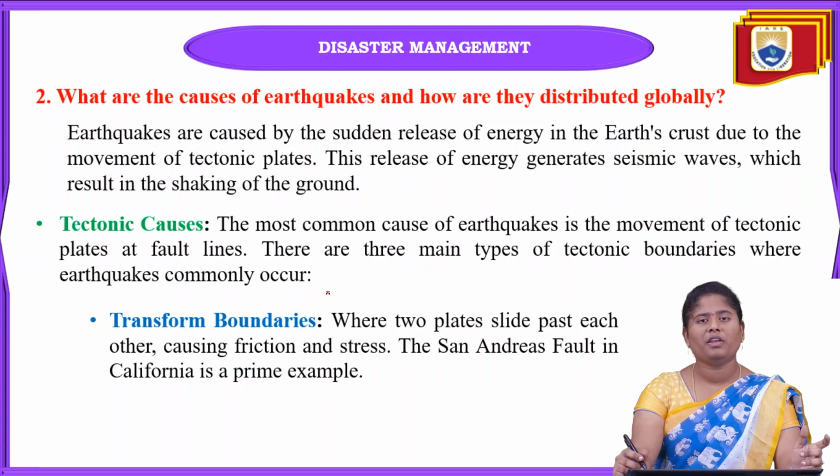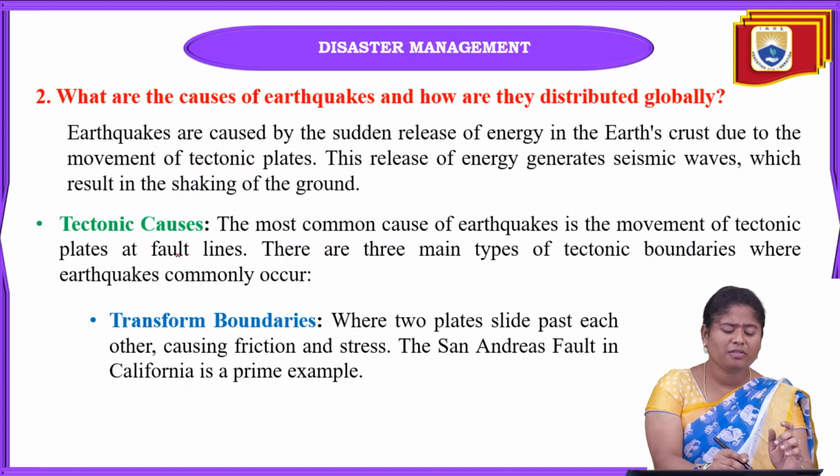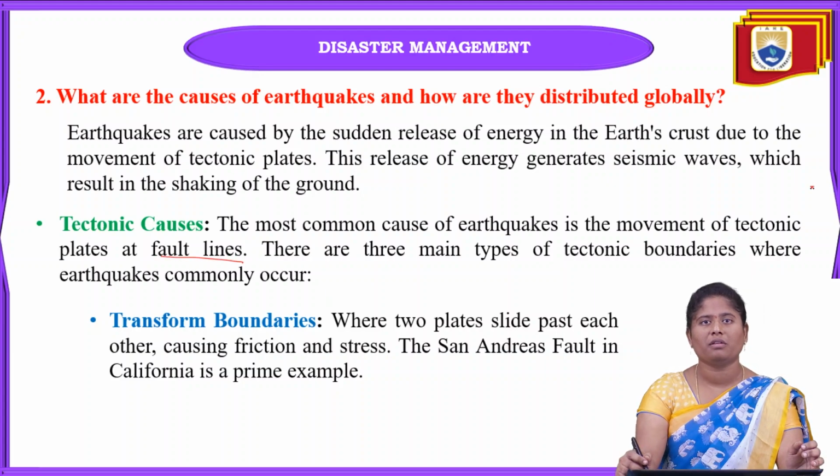Why do these tectonic causes occur? The most important cause of earthquakes is the movement of tectonic plates at the fault lines. When there is continuous displacement of the tectonic plates at the fault lines, due to this only we observe the formation of earthquakes.